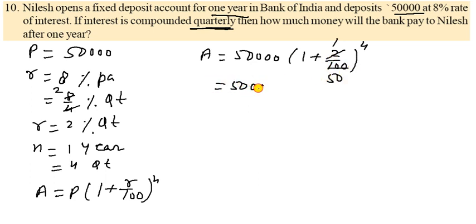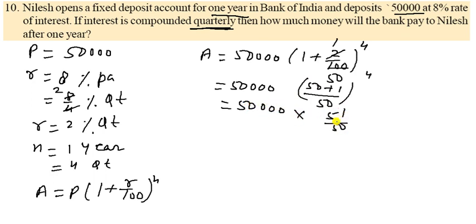It is 4. So 2 ones are 2 and 2 fifties are 100, so it becomes 1 upon 50. Taking the LCM, it becomes 50 plus 1, and the whole power is 4. So it is 50,000 into 51 upon 50 to the power 4.